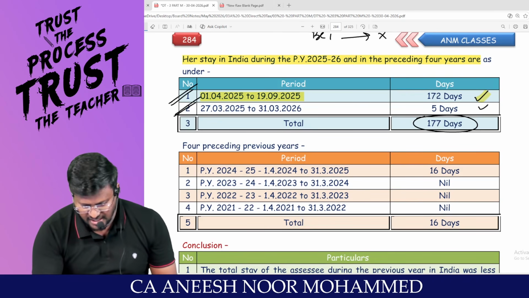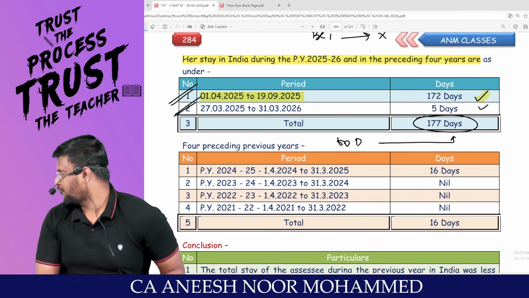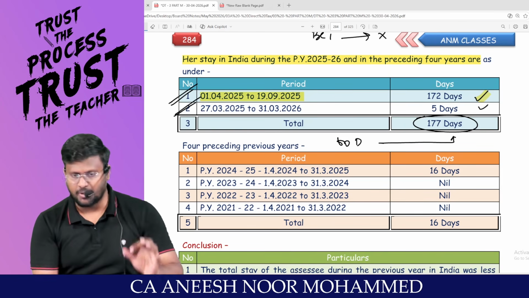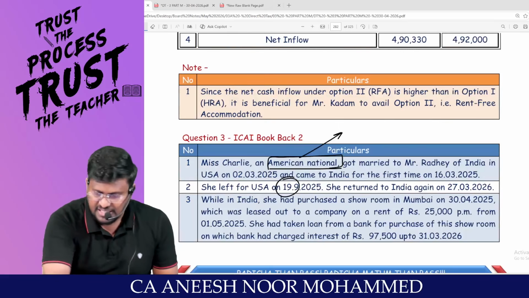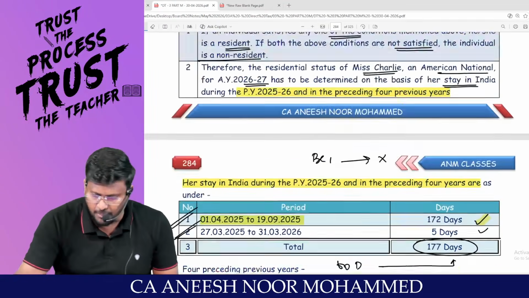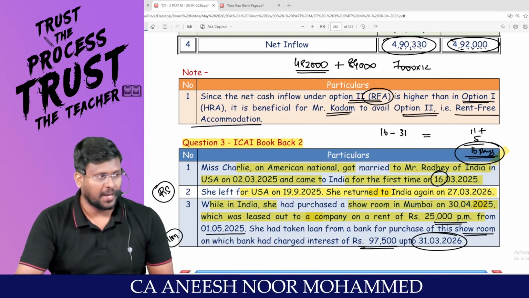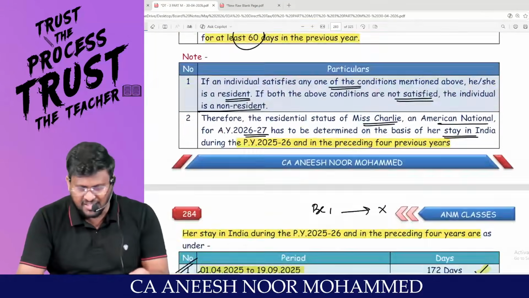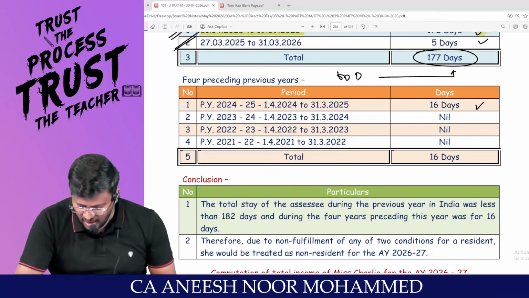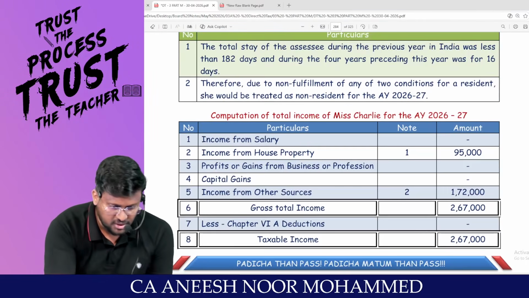As per the second basic condition, during the previous year you should be in India for at least 60 days. Happily, she was in India for more than 60 days. And in the 4 immediately preceding previous years, she should be in India for 365 days. She was in India only for 16 days. That means out of 365 days, she was in India only for 16 days, so she has not even satisfied the second basic condition.